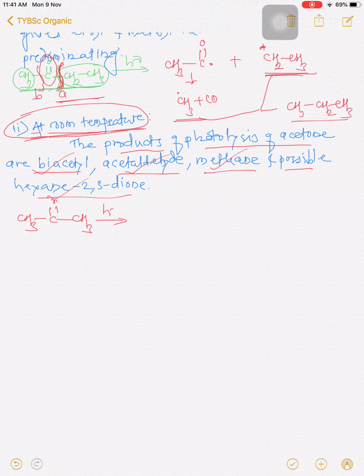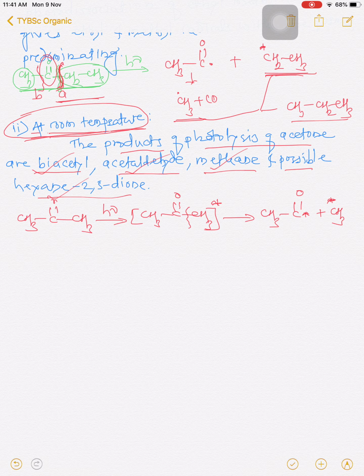When this molecule is exposed to ultraviolet light, initially it is excited to a higher energy state, CH3COCH3. Next, cleavage takes place at the alpha position, giving CH3CO radical plus CH3 radical.